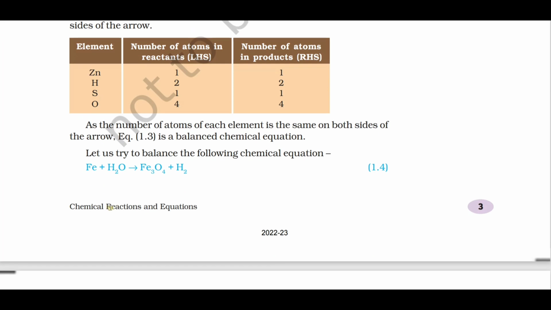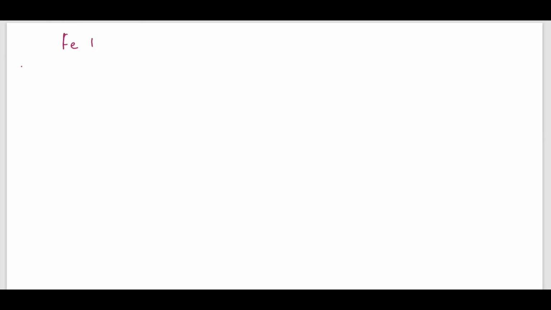Here we have an example of how to balance a chemical equation. Fe plus H2O gives us Fe3O4 plus H2.